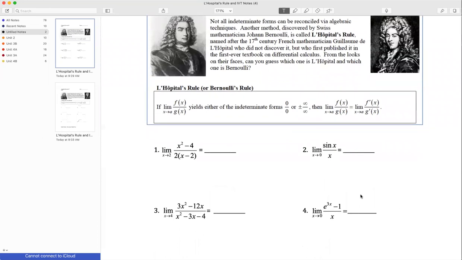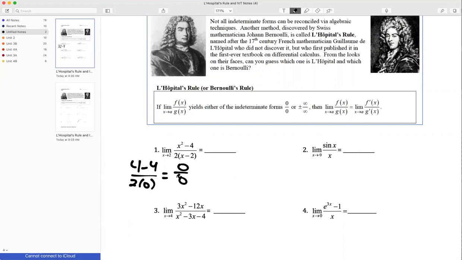Some of these you can work out using algebra like we did before when we did limits, but not all of them. So if I take the limit as x approaches 2 and I plug in 2, I'm going to get 4 minus 4 in the numerator and then 2 times 0 in the denominator, which ends up being 0 over 0, which is an indeterminate form. So if you were doing a multiple choice question, then you don't need to do this. Just work it out and solve it, right, and get the right answer.